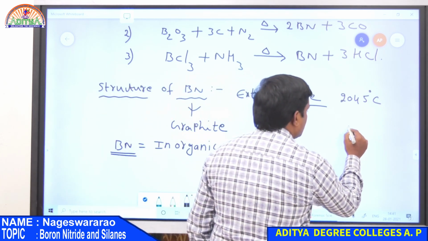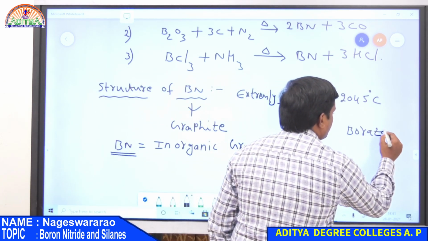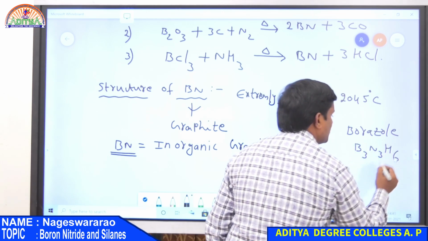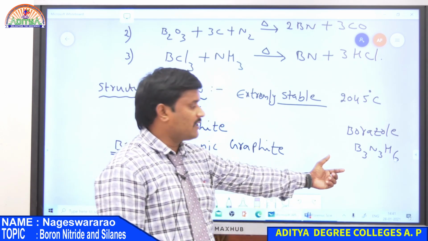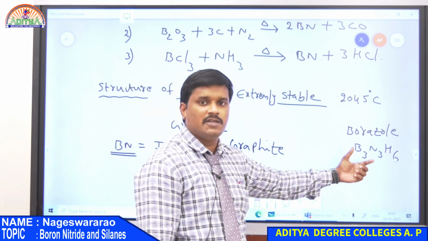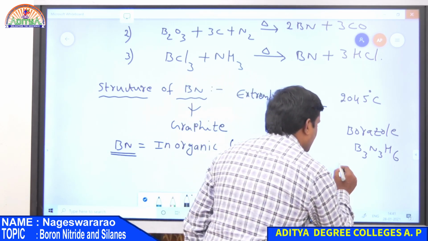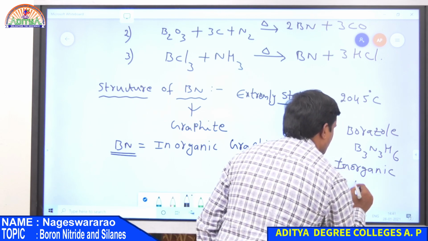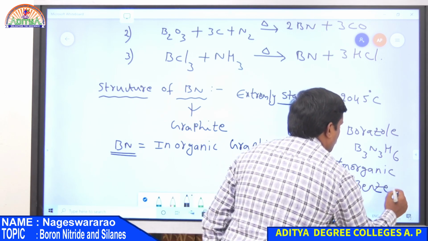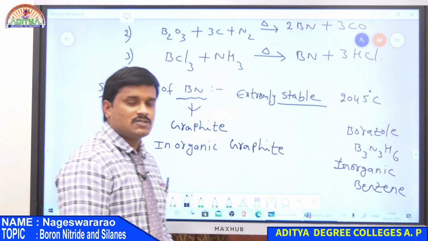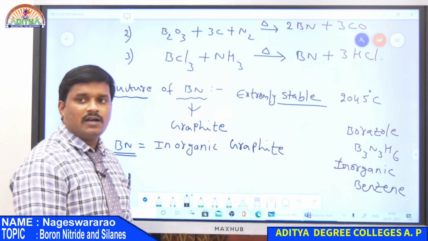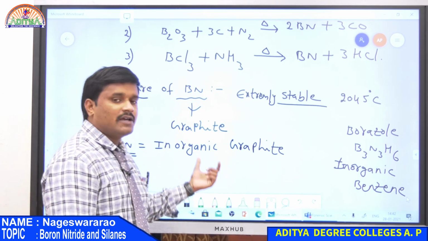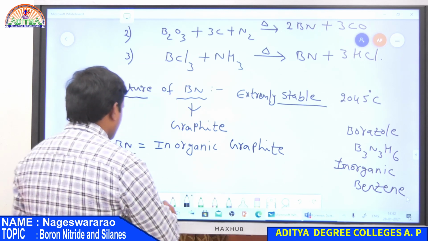Borazole, B3N3H6, is known as inorganic benzene because it has similar chemical as well as physical properties to benzene. So borazole is inorganic benzene, whereas boron nitride is inorganic graphite, because BN has a graphite-like structure. So in this structure,